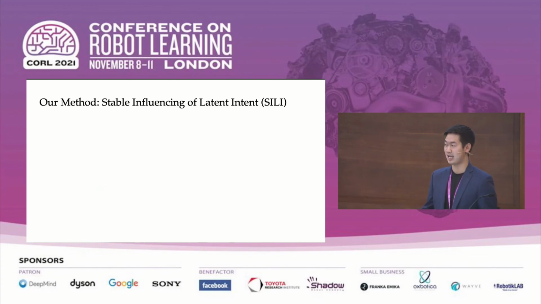So we can now present our method, stable influencing of latent intent, or SILI, which is composed of two main components. The first is a representation learning component, and the second is stable influencing via reinforcement learning.